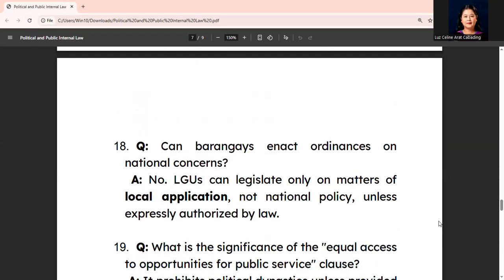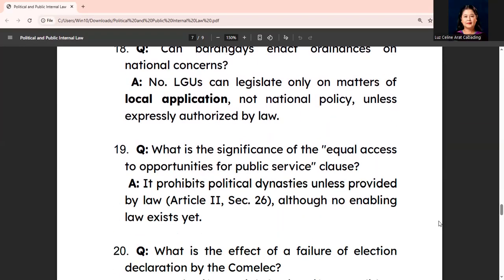Now, can barangays enact ordinances on national concerns? The answer is no. LGUs can legislate only on matters of local application, but not on national policy unless expressly authorized by law.